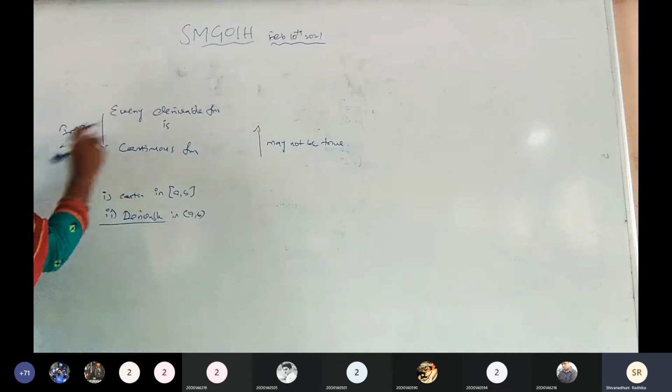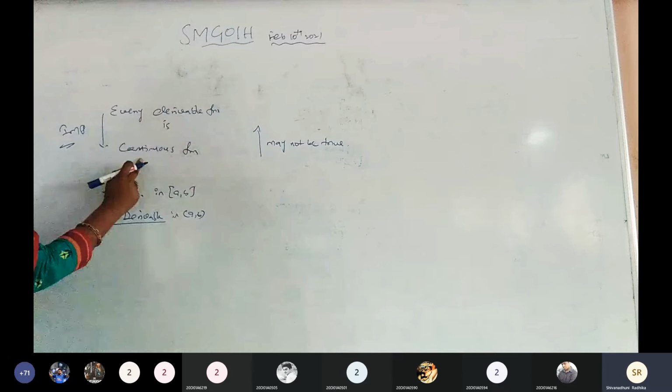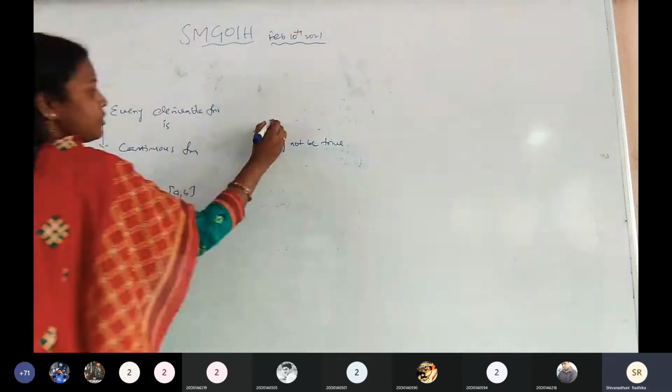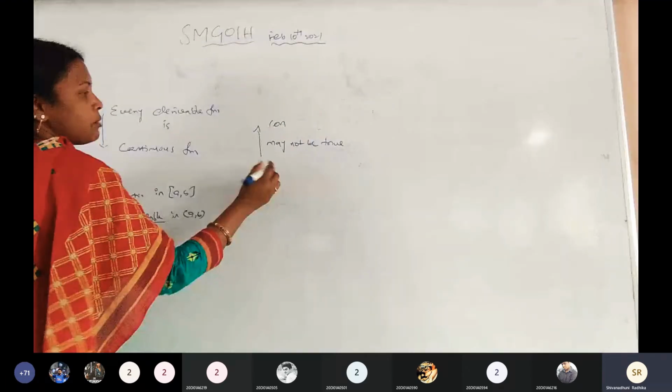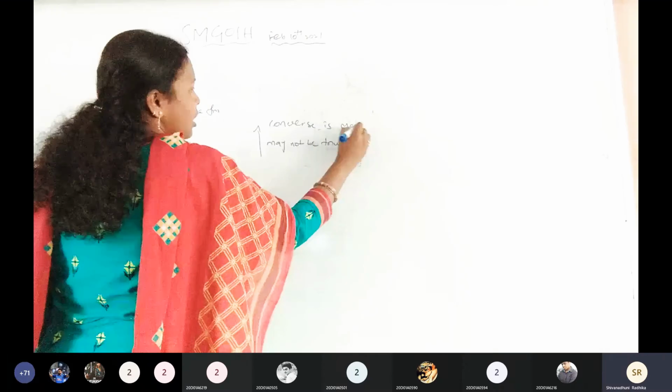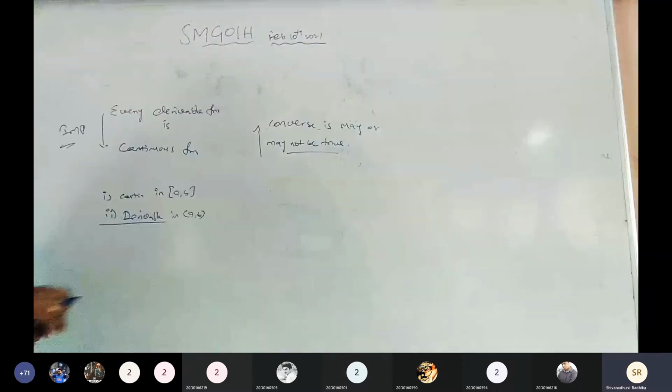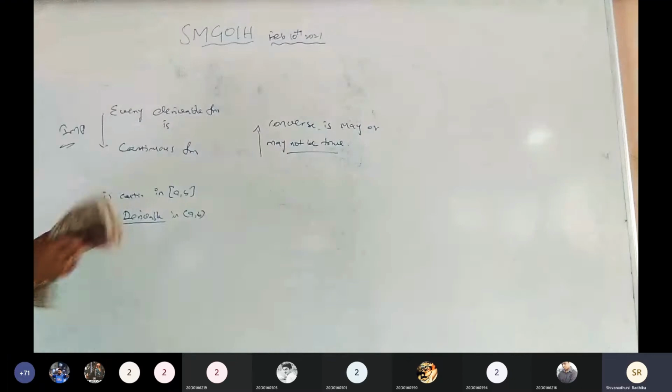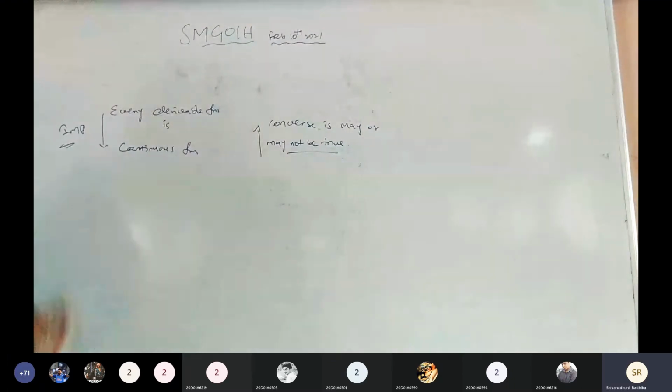Write down. Every derivable function is a continuous function. The converse may or may not be true. Write down. Take down. Every derivable function is a continuous function. This is a note.